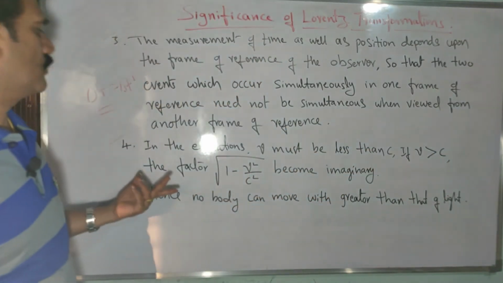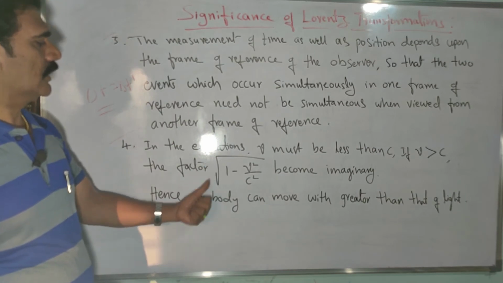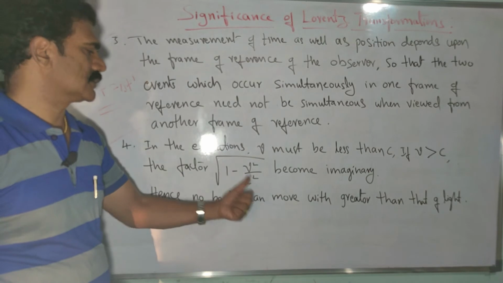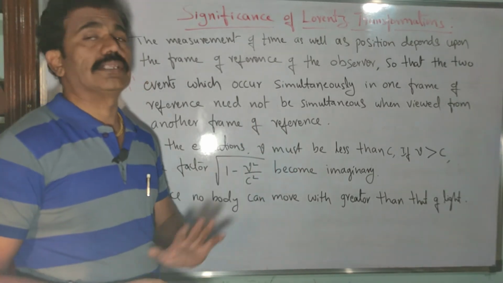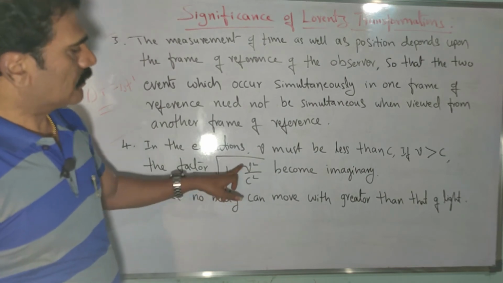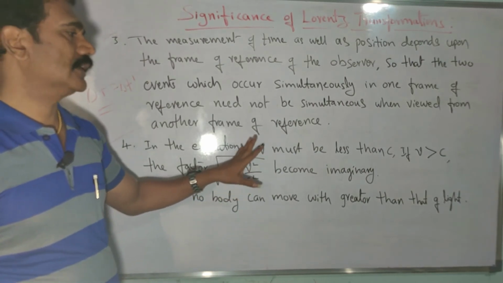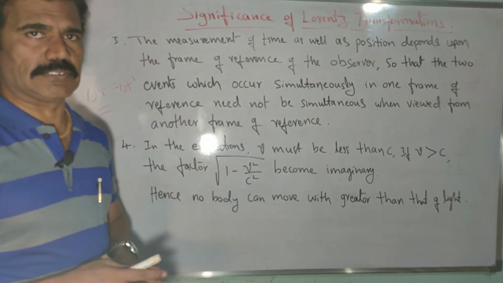Look at the equation of k, or let us say its reciprocal, square root of 1 minus v square by c square. It will become imaginary. When v is greater than the velocity of light, you will get an imaginary value, and such values are not allowed in the calculation.